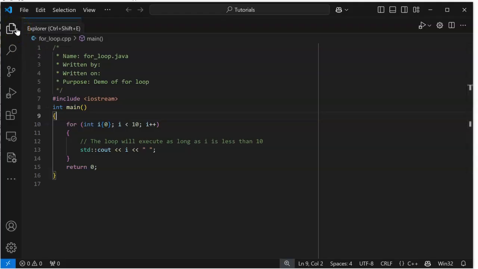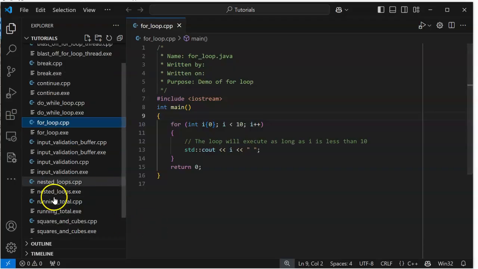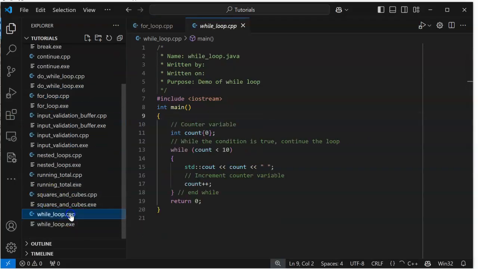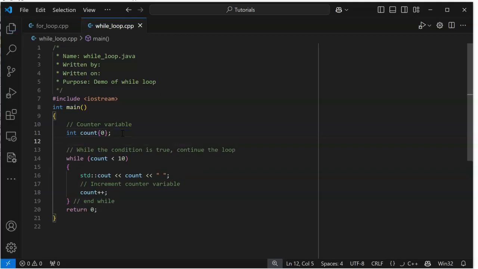So we have for loops when we know pretty much how many times we're going to go through it. Very popular loop. When we're not sure how long we want to go through something, we use a while loop. A while loop may not ever run. So we have two different types of while loops.